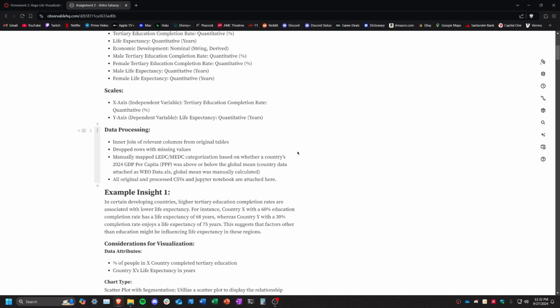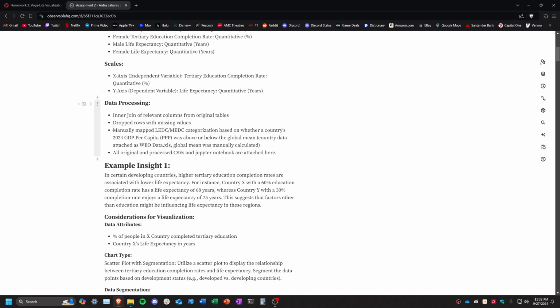In terms of processing, what I did was just an inner join of all the relevant columns that I wanted from the original tables in the CSVs. I dropped any rows that had missing values, so China is missing, I think, because they had a few missing data points. And then I manually mapped the economic categorization based on whether a country's latest 2024 GDP per capita by purchasing power parity was either above the global average or below it, which is also sourced from the IMF.